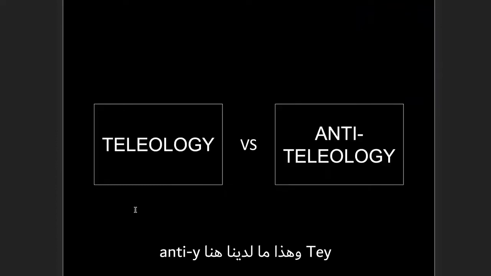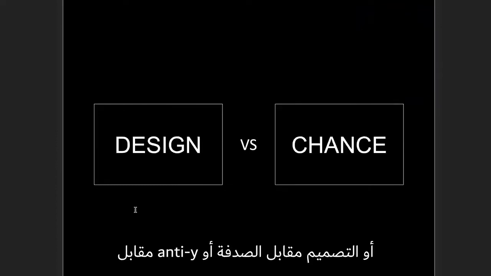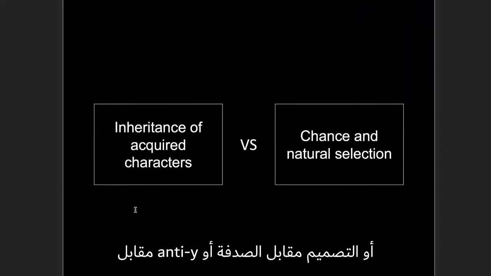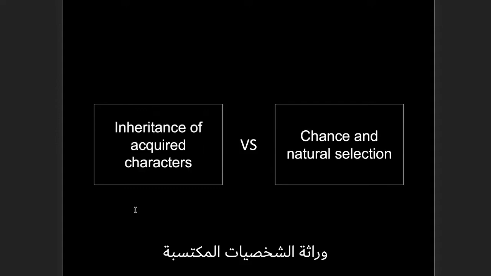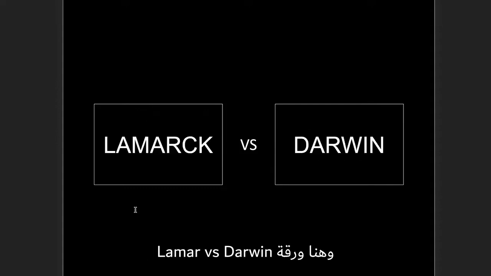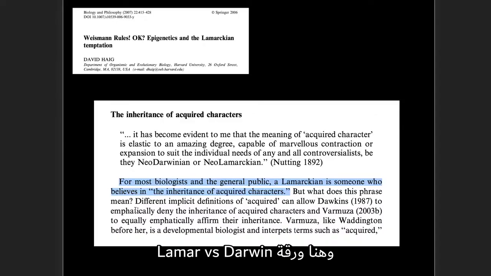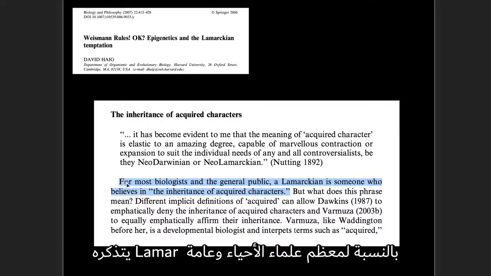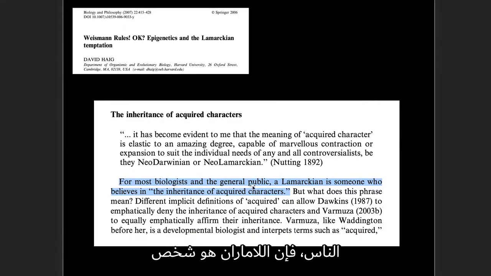And that's what we have here, teleology versus anti-teleology, or design versus chance, or the inheritance of acquired characters versus chance and natural selection, or Lamarck versus Darwin. And here's a paper that explains that this is what Lamarck is remembered for. For most biologists and the general public, a Lamarckian is someone who believes in, quote, the inheritance of acquired characters.